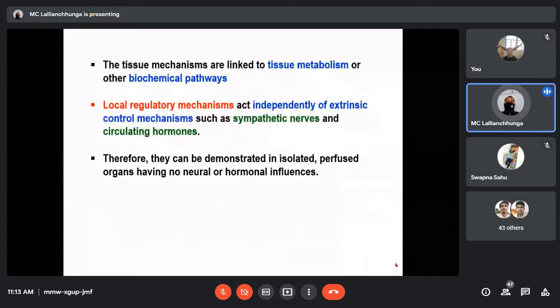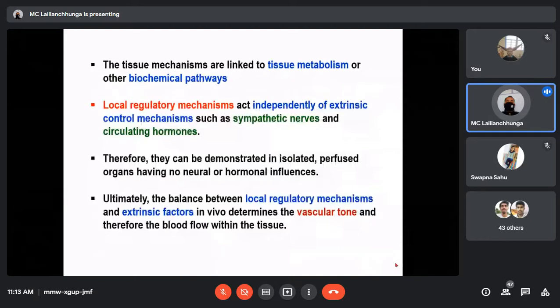Ultimately, the balance between local regulatory mechanisms and extrinsic factors in vivo determines the vascular tone and therefore the blood flow within the tissue. Now, this is important. Just now I told you that local regulatory mechanisms are important to control the blood flow, but there should also be some external factors which ultimately control the overall vascular tone. So extrinsic factors are also important.